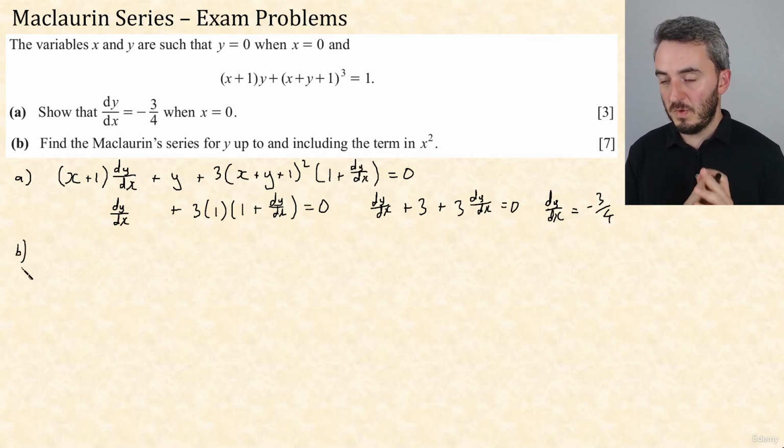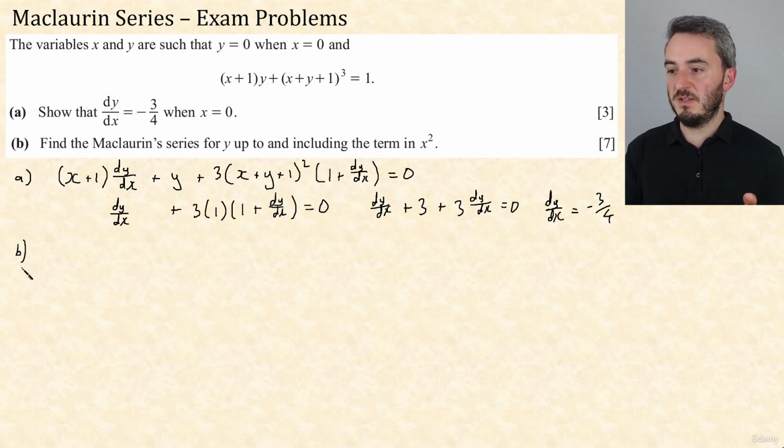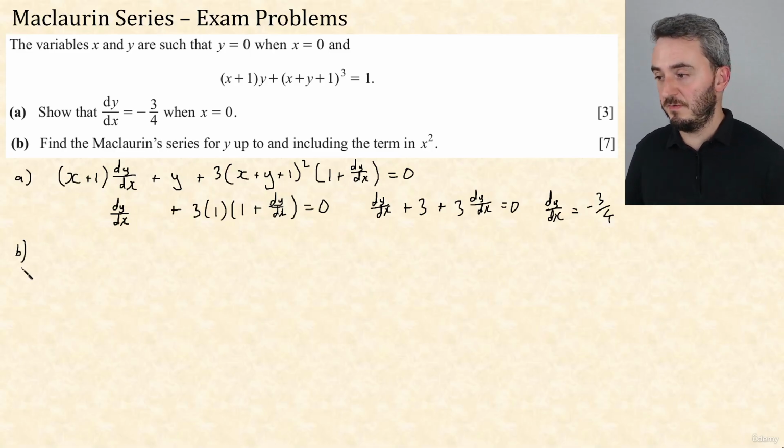So we know that y is 0 and x is 0, so that's the first term, 0. We know what dy by dx is when x is 0, it's minus 3/4. We now need to find what the second derivative is when x and y are 0. And we know that at that point dy by dx is minus 3/4. So we're going to have to differentiate this. Not as bad as it looks.